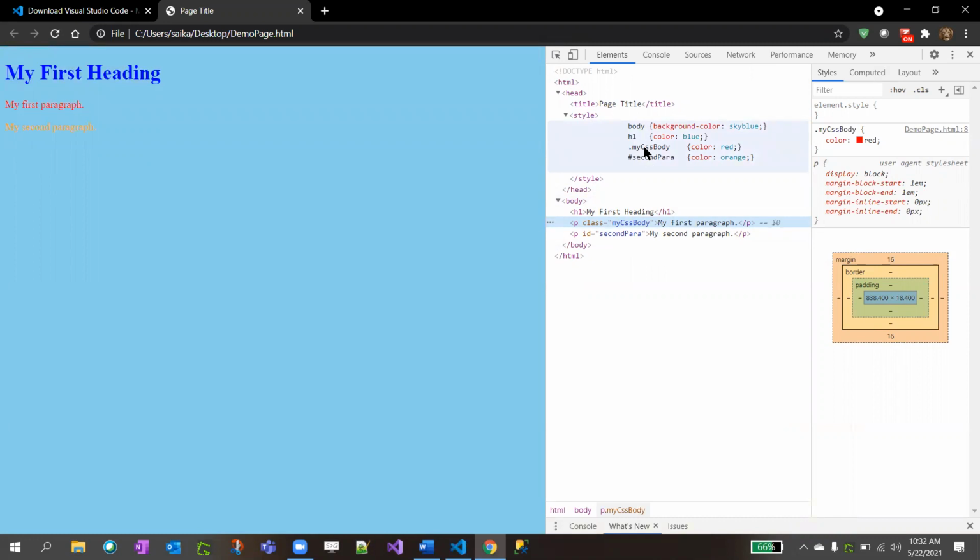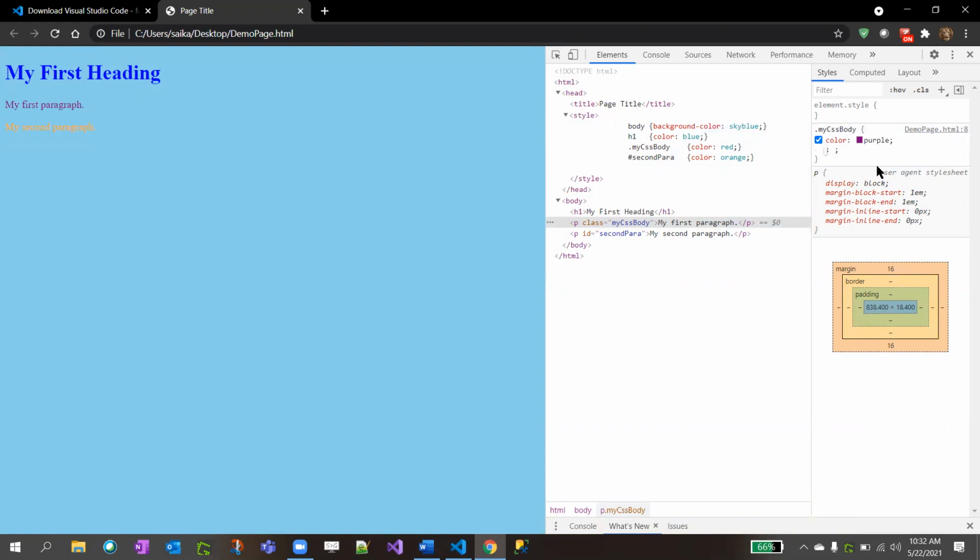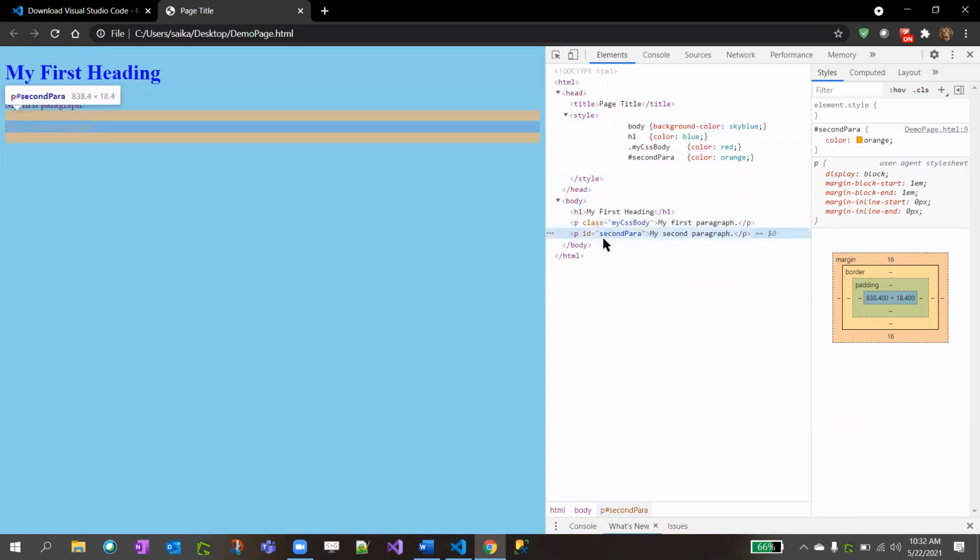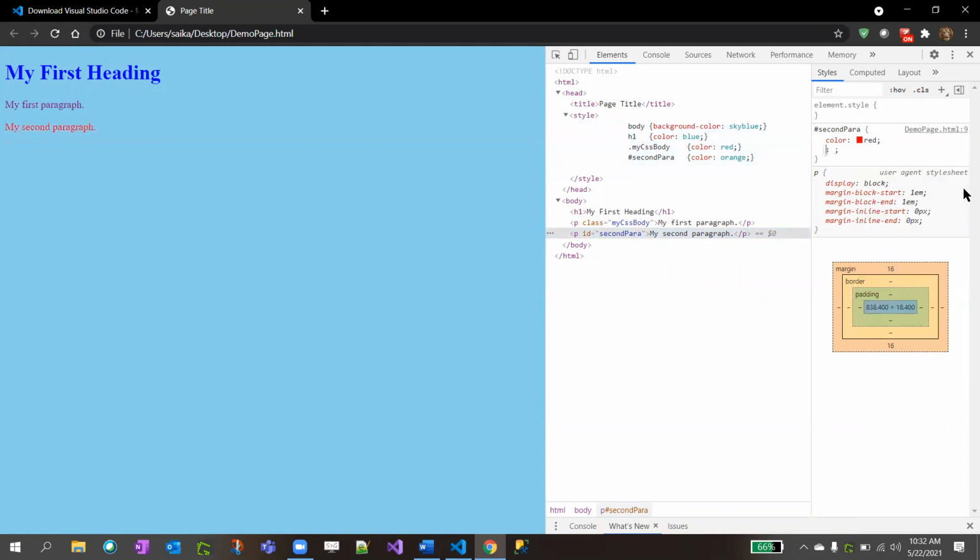For the class, in my CSS we specified with a dot, and we specified the color, right? So over here, we got the color red on the right. We can also change it to whatever we want, purple, for example. And we applied to the p tag with the ID second para, and we have color orange. You can change it to red, for example. You got it?